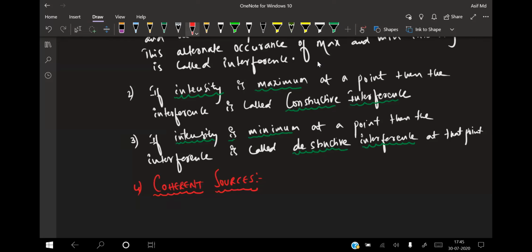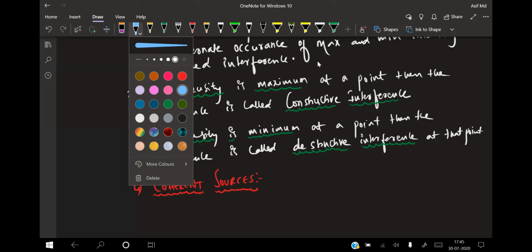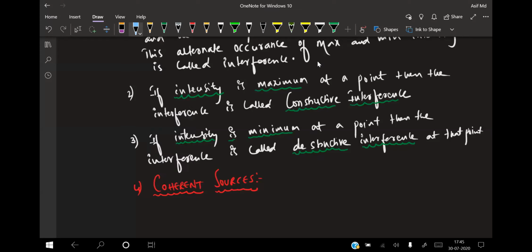No, because during manufacturing, the gas filled in the tube light may differ by 1 or 2 moles of molecules. Like twins, even though they appear similar from outside, they are not coherent, because their behavior is quite different from each other. Coherent means same. The sources are said to be coherent if the phase difference between them is constant with time, that is, there is no change in the phase with respect to time.